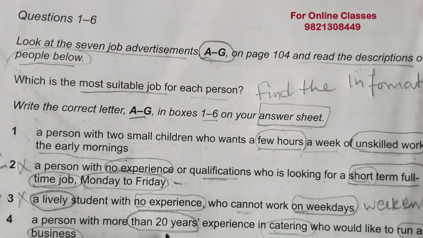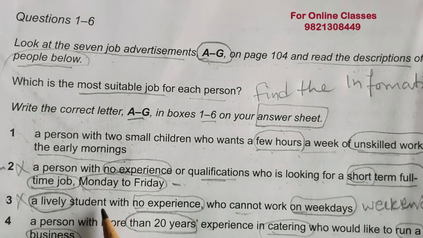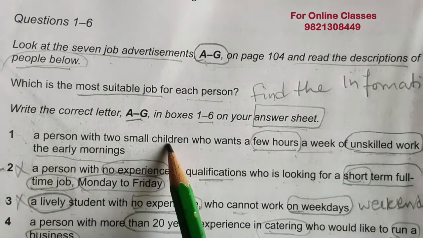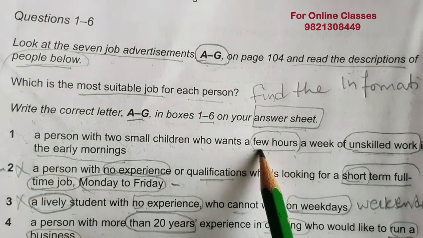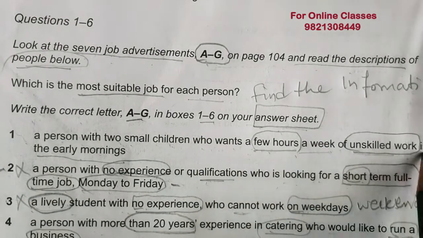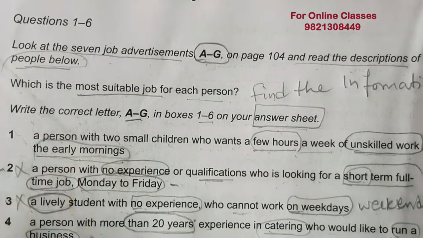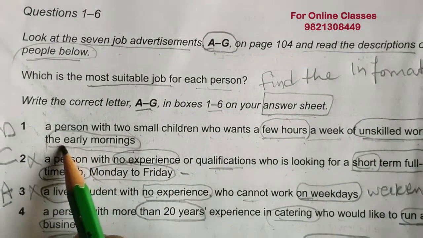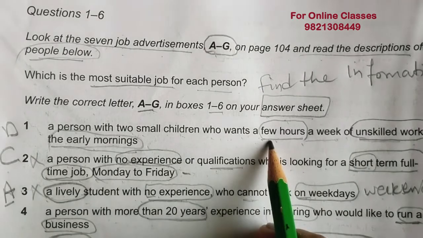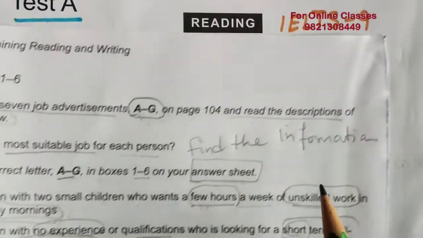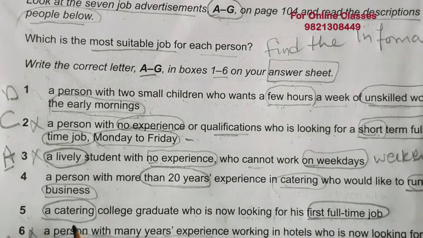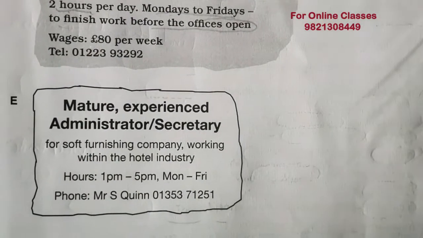Here it was written like, a person with 2 small children who wants a few hours a week of unskilled work in the early mornings. Yes, for this we will be writing D here. In the early morning he wants work for a few hours, because it was given work before the office opens. Okay, now let's go to the E paragraph.